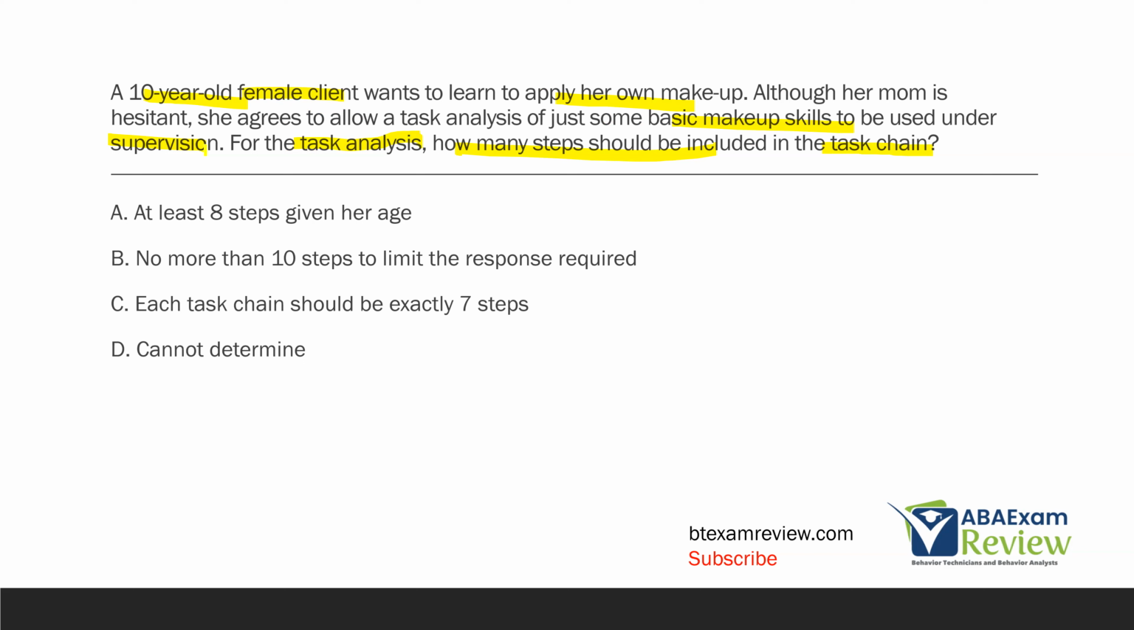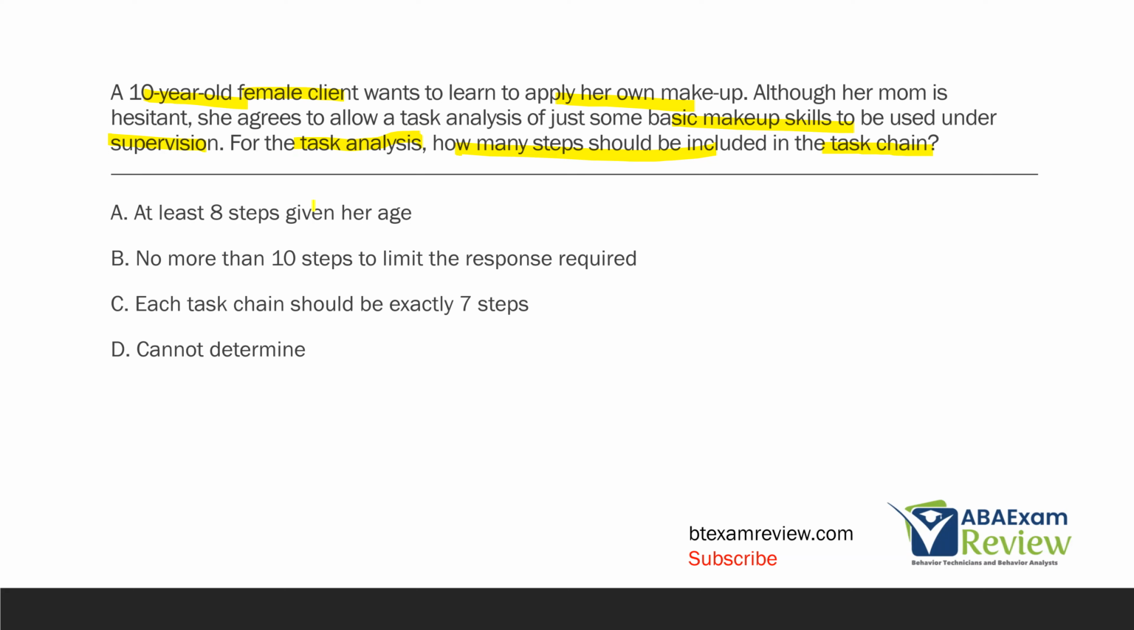Every intervention is individualized. For this particular 10-year-old female client, she might be a pro at makeup, and we need just a few steps in the task chain. Or she might be very basically skilled in makeup with maybe low fine motor skills. And so we're going to need maybe a lot more steps, more complex steps. It's too hard to tell based on this information.